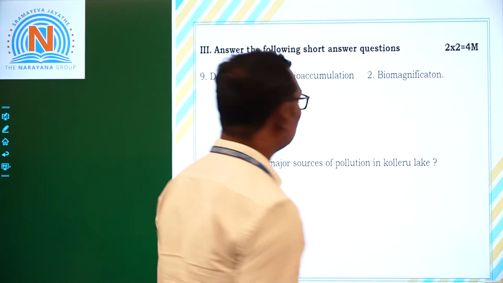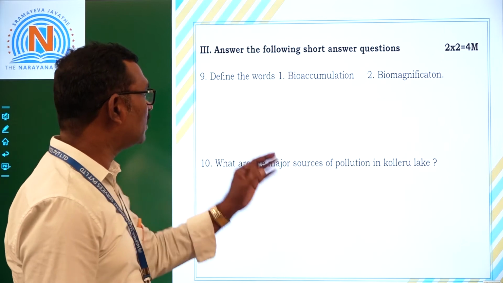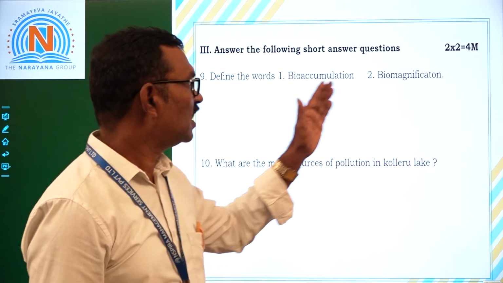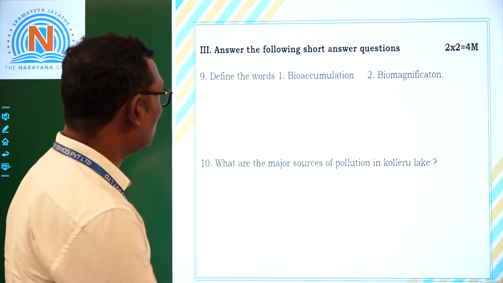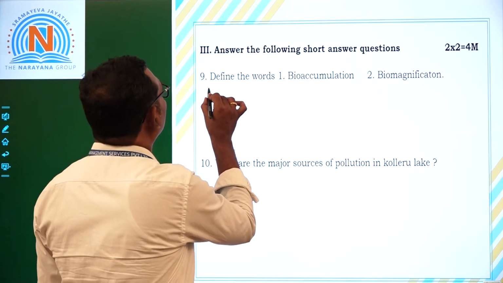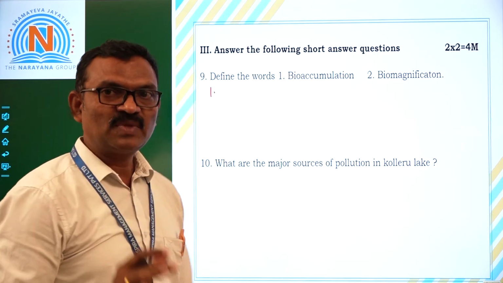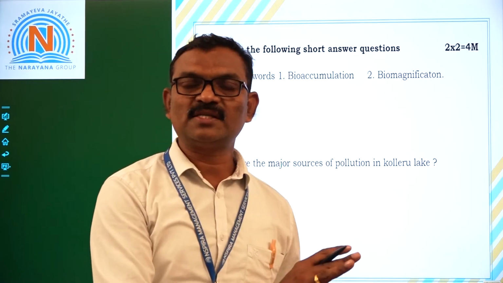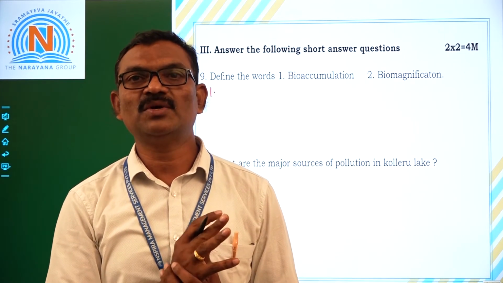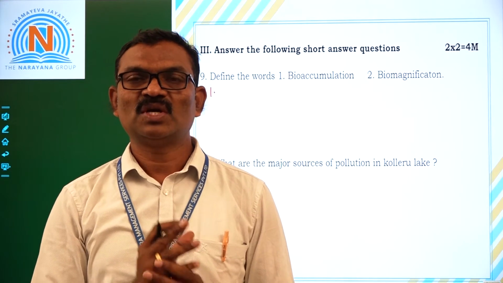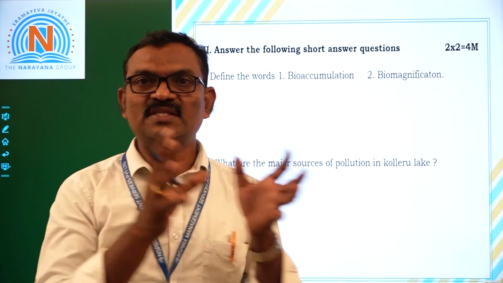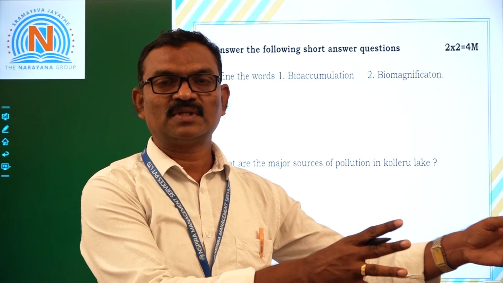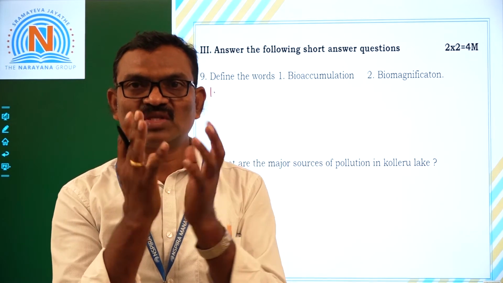Now let us see short answer questions. Define the words bioaccumulation and biomagnification. Bioaccumulation means the entry of pollutants into the food chain. Suppose chemical wastes from the industries are released into the water.